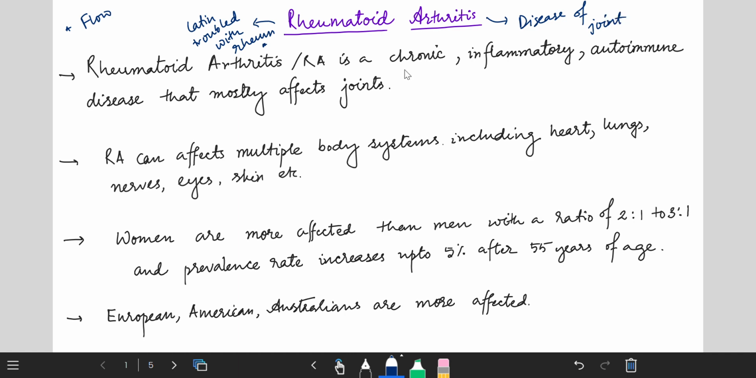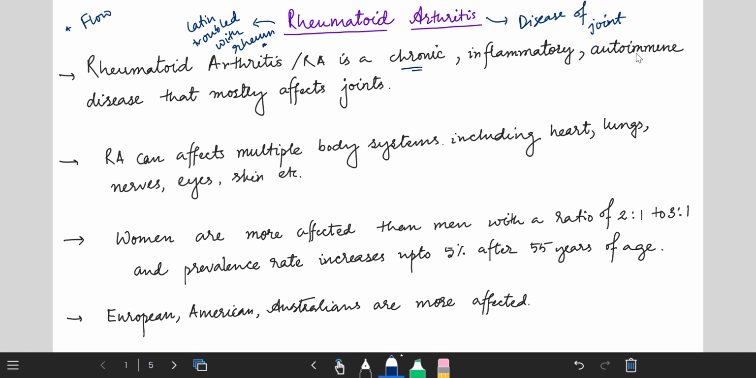Why is it denoted as chronic? Because it is long lasting. Inflammatory means obviously pain and swelling will occur in your joints. You should keep in mind that pain is mainly due to the release of prostaglandin, and the progressive damage of joints is due to cytokines. Okay, autoimmune means the patient's own immune system or antibodies mistakenly attack the healthy tissue, which leads to deformity of the joints.